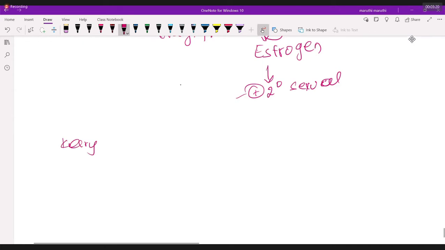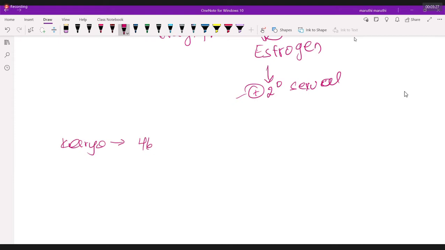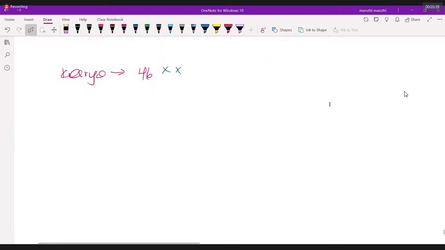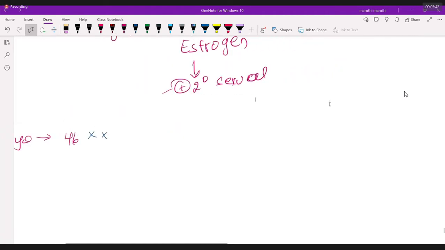Please tell me. Karyotyping is done for the chromosomes. She will have 46 chromosomes, XX or XY, my dear students? Definitely she is a female, so she will have XX chromosomes. Only thing is that she doesn't have a uterus. So what about the lower 1/3 of the vagina?